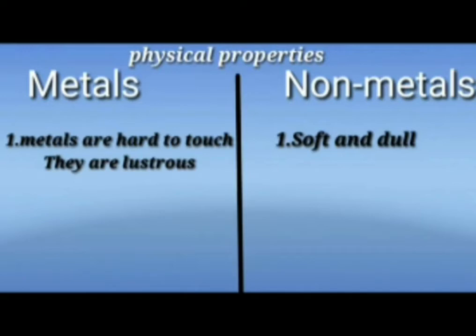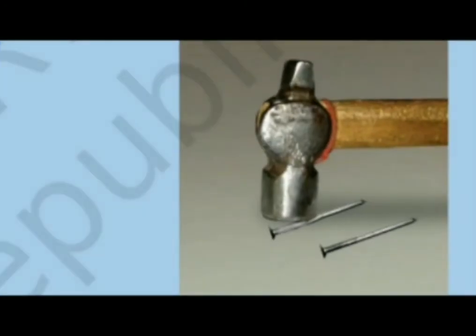Let's do another activity to find out the next physical property of metals. Take a nail and a coal piece and hammer it. The nail becomes flattened and the coal will break. So we can make thin sheets when hammering metals. So the property is malleability.